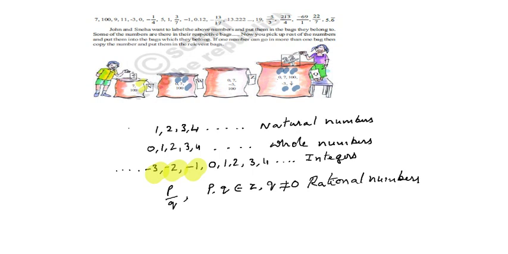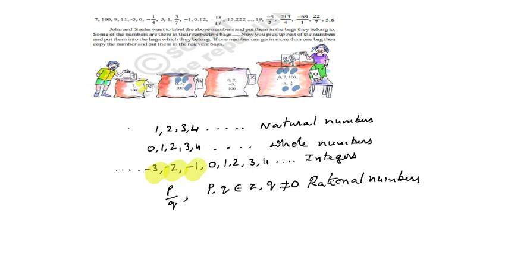That means the natural numbers, as we discussed previously, are 1, 2, 3, 4. Hence in the given numbers, 7, 100, 9, 11 are natural numbers, and 5 is also a natural number, 1 is also a natural number, and 19 is also a natural number. Then you put the natural numbers into the first bag like that. In the second bag, which belongs to whole numbers, what they put: 0, 100, and so on.